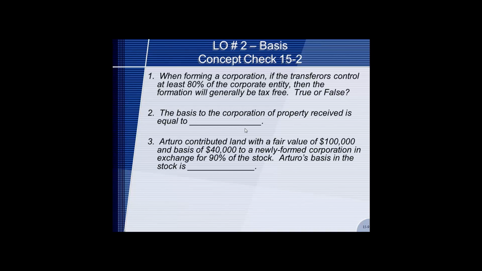When forming a corporation, if the transferor controls at least 80% of the corporate entity, then the formation is generally tax-free. True or false? True. The basis to the corporation of the property received is equal to the basis of the shareholder plus any gain recognized by the shareholder. Arturo contributed land with a fair market value of $100,000 and a basis of $40,000 to a newly formed corporation in exchange for 90% of the stock. His basis is $40,000, or the basis before.